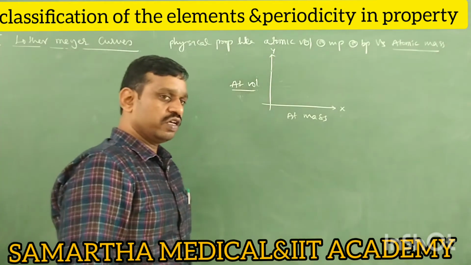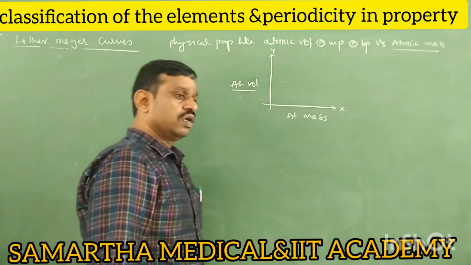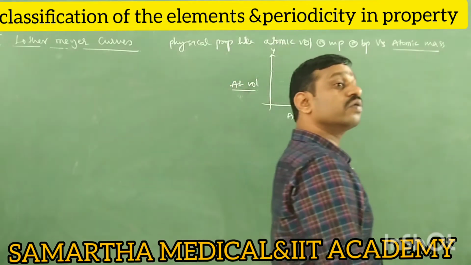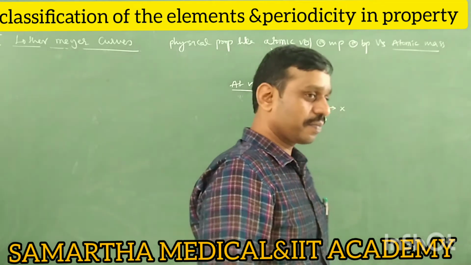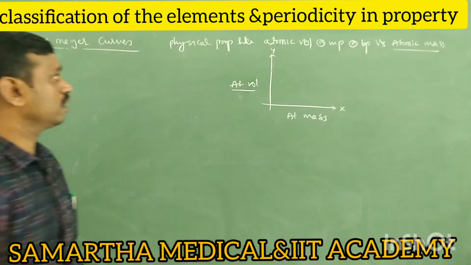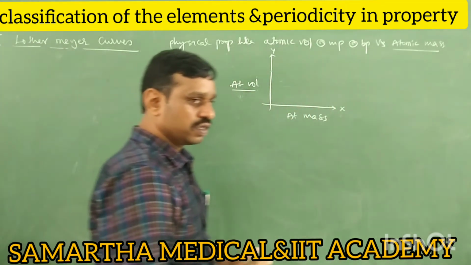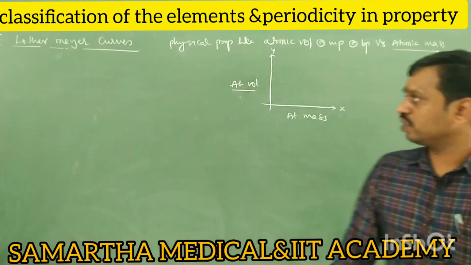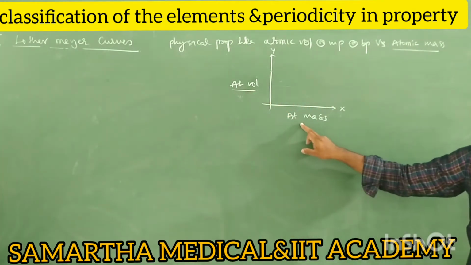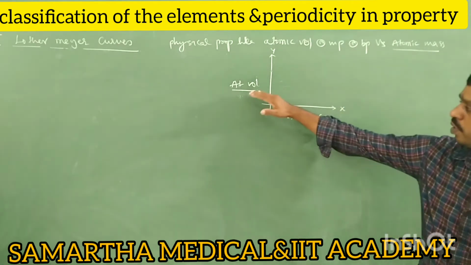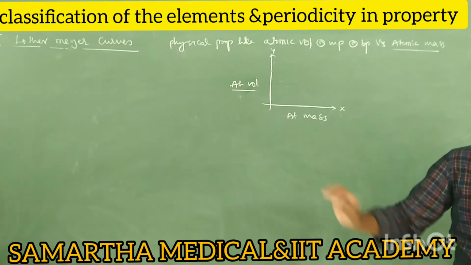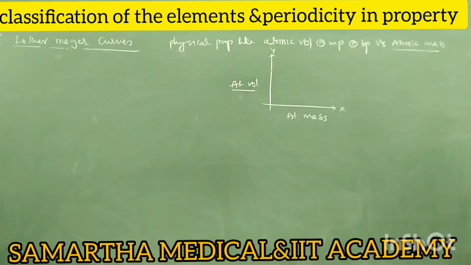Listen, Lothar-Meyer plotted the graph between atomic volume versus atomic mass. Then he observed that the elements having similar physical and chemical properties occupy similar heights or similar positions.